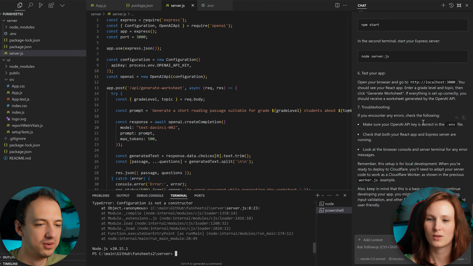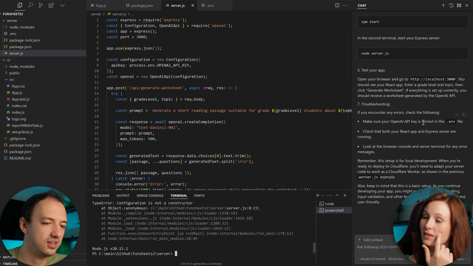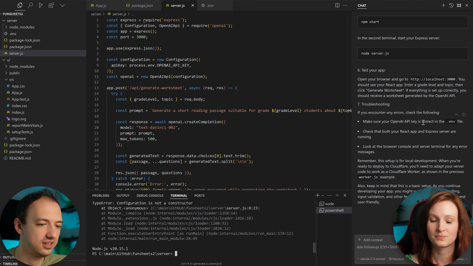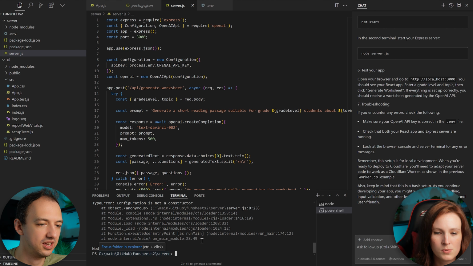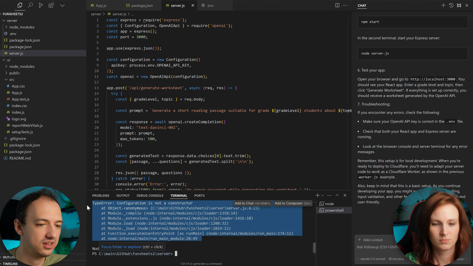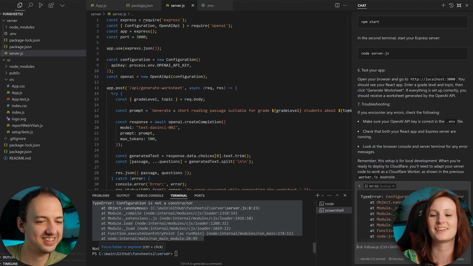Okay, so let me show you another feature of Cursor. You can highlight that error. Go ahead and select that whole error. Oh, there's an error. Why wasn't it red? Good question. Now, see in the top right corner, it says add to chat, add to composer. Well, what's a composer? Don't worry about composer for now. Just add to chat. Yes. Ah, see, look at that.